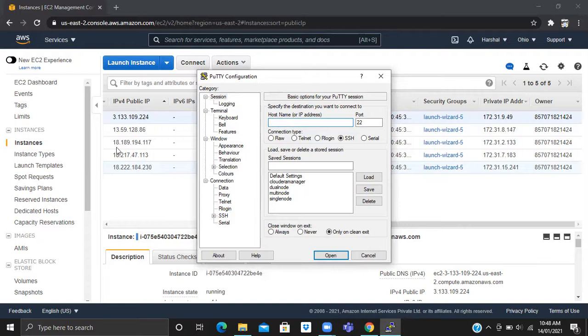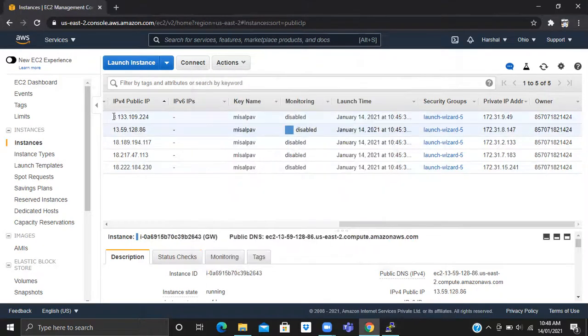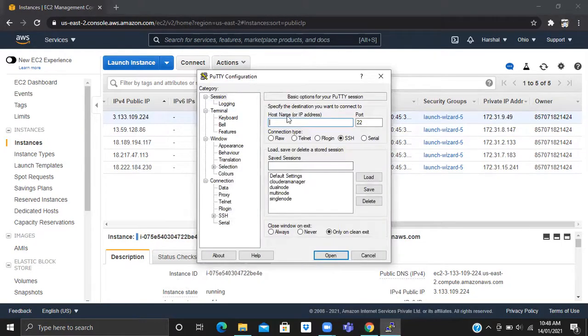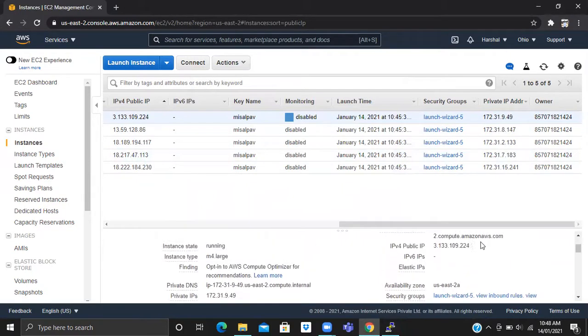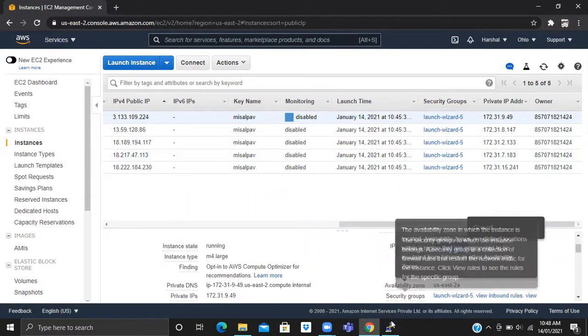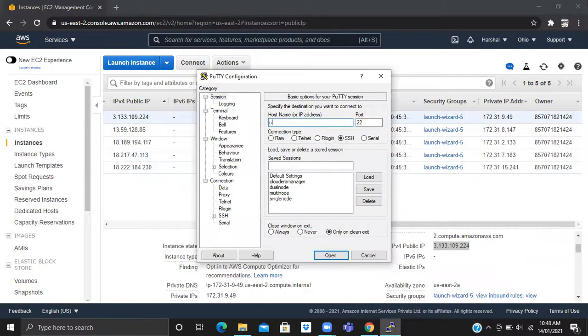Wait, I haven't copied the IP, I think. It isn't copying from here. You can copy from here. Ubuntu at the rate, wait.